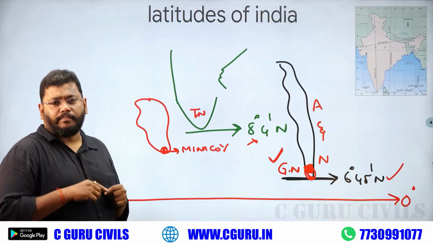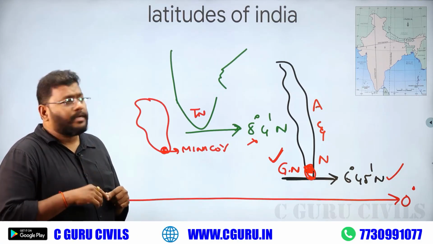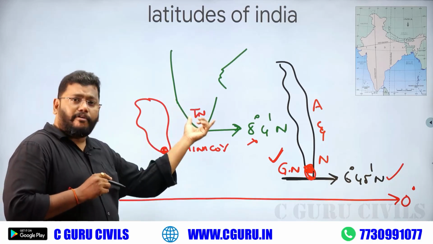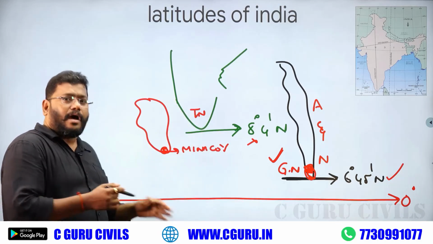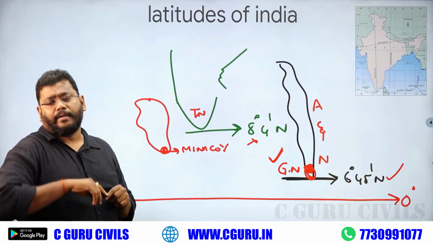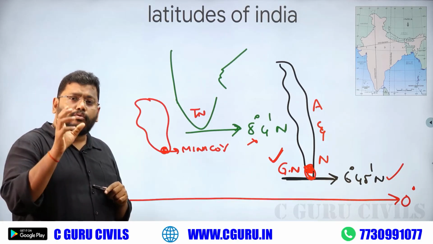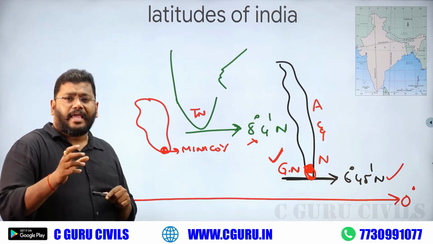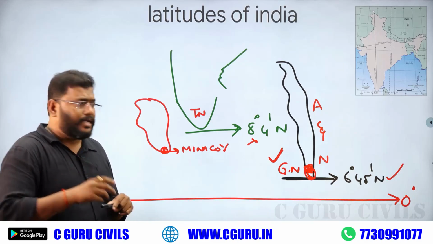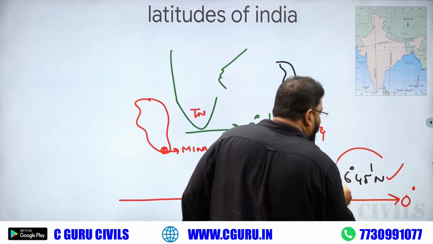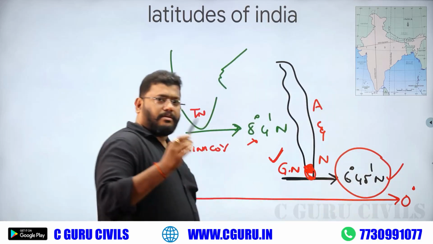Please think about that. India means mainland of India, and islands are also our India. So throughout India, which one is the initial lat? That means 6 degree 45 minutes north, definitely.